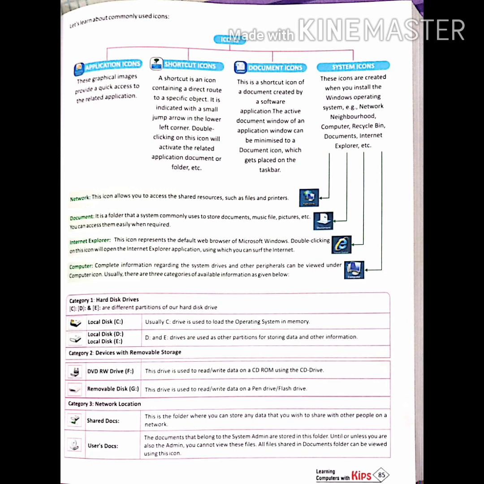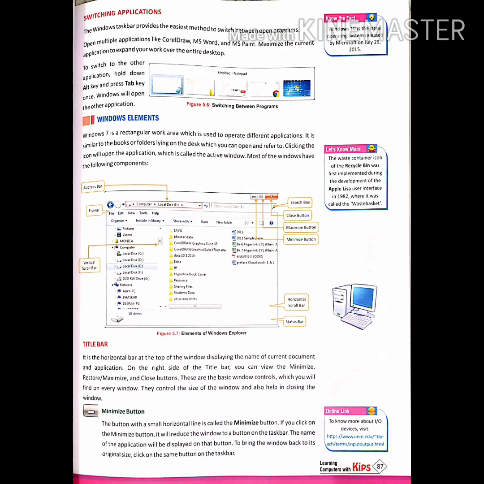Now, adding a program to the quick launch bar. Click on the icon of the program that you want to add and then drag it to the quick launch bar. The new icon is now available as a shortcut for starting the program that we have selected. Now, switching applications. The Windows taskbar provides the easiest method to switch between open programs. Open multiple applications like CorelDRAW, MS Word, MS Paint. Maximize the current application to expand our work over the entire desktop. To switch to the other application, hold down the Alt key and press the Tab key once. Windows will open the other application.